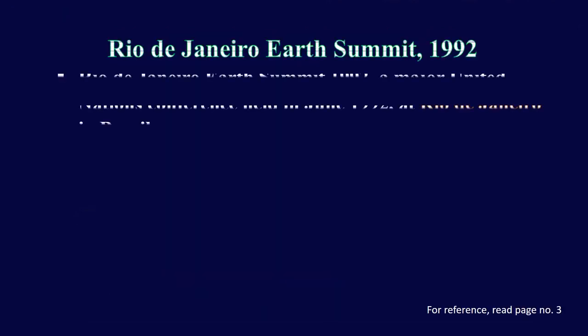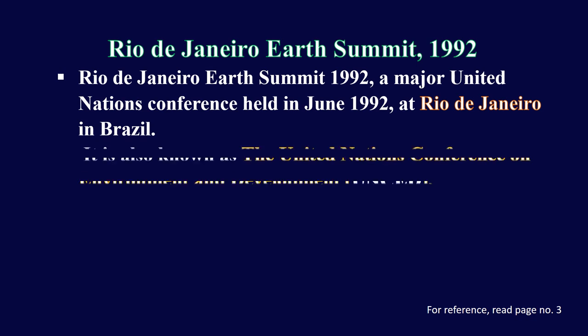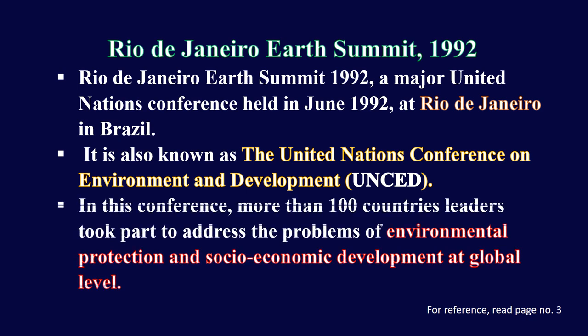So the Rio de Janeiro Earth Summit 1992, a major United Nations conference held in June 1992 at Rio de Janeiro in Brazil, is also known as the United Nations Conference on Environment and Development. In this conference, more than 100 countries' leaders took part to address the problems of environmental protection and socio-economic development at global level.